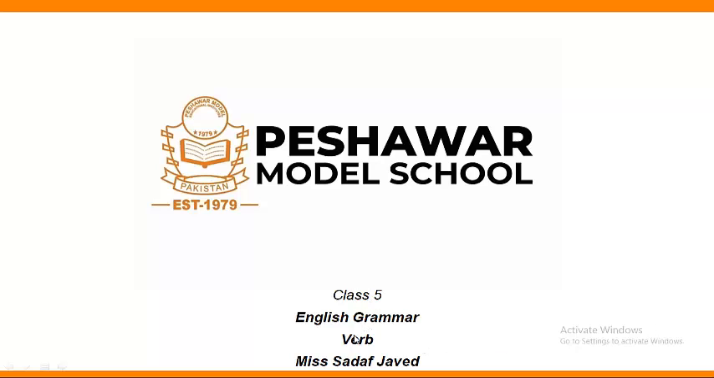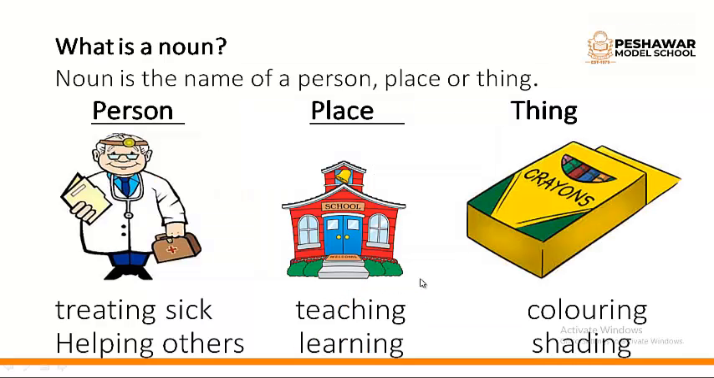Class 5 English grammar. In our last video, we read the chapter Unit 1 King of the Birds. In this chapter, there is an exercise of verb. So before doing the exercise, we should learn what is a verb. Okay. Before learning verb, do you know what is a noun? We are all familiar with the word noun.